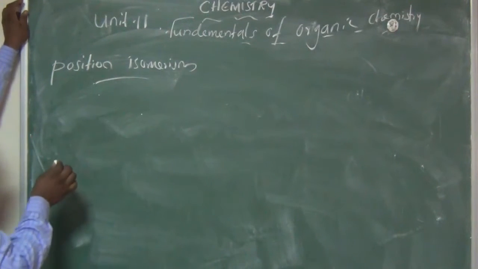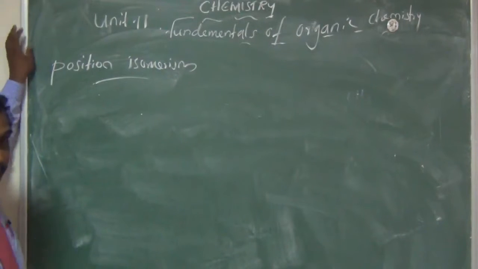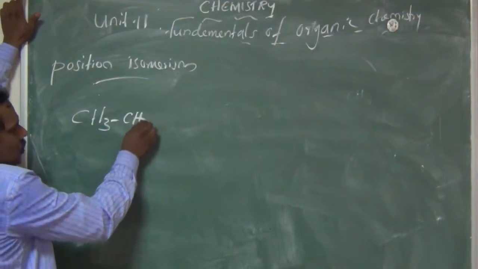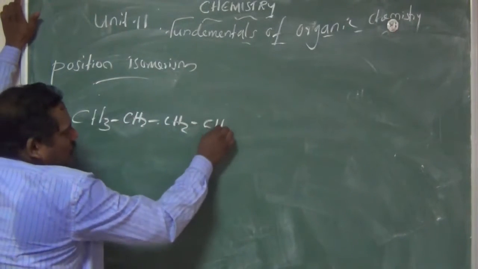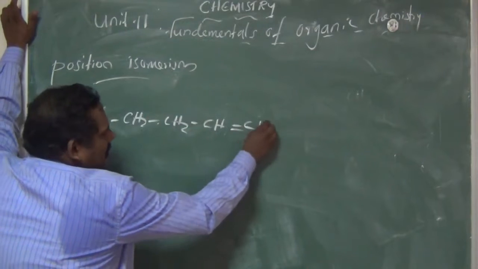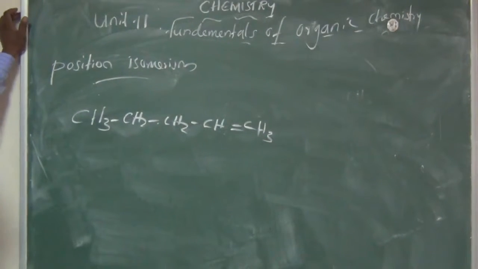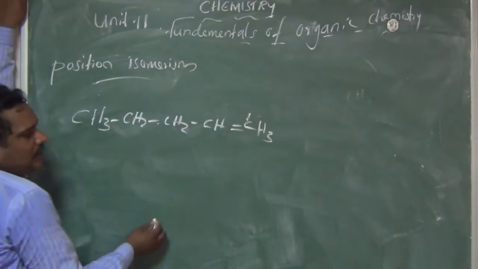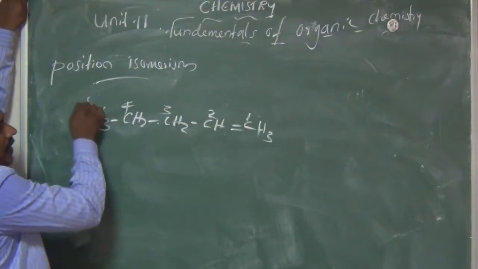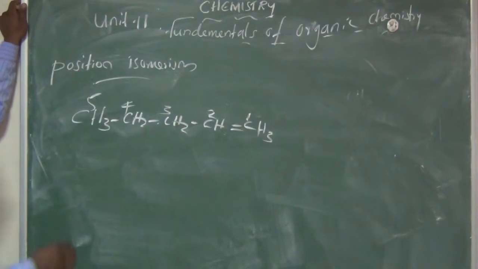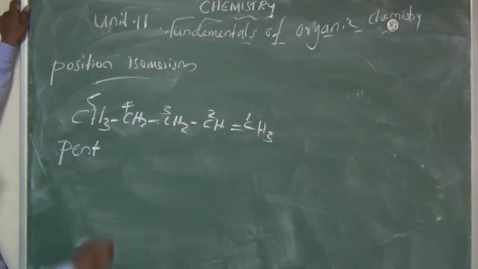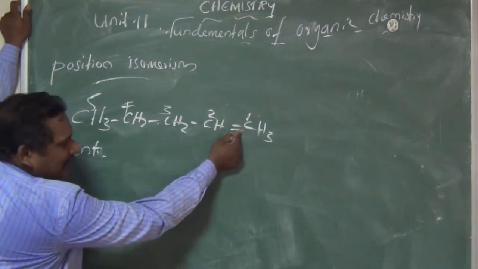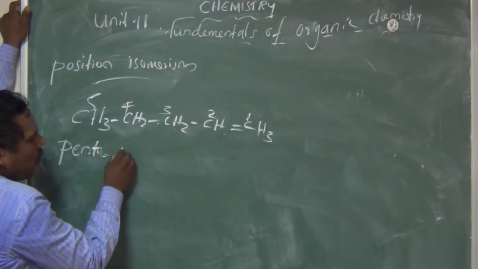Okay, same molecular formula. For example, CH3, CH2, CH2, CH double bond CH2. Name of the compound: the double bond is on the first carbon, then 2, 3, 4, 5. So 5 carbons means we say pent. Am I right? First carbon having the double bond, so we say pent-1-ene.